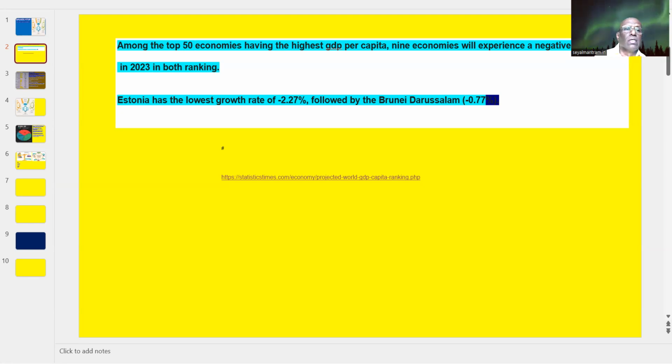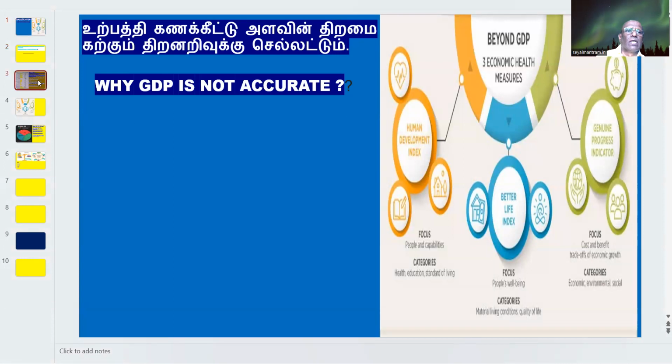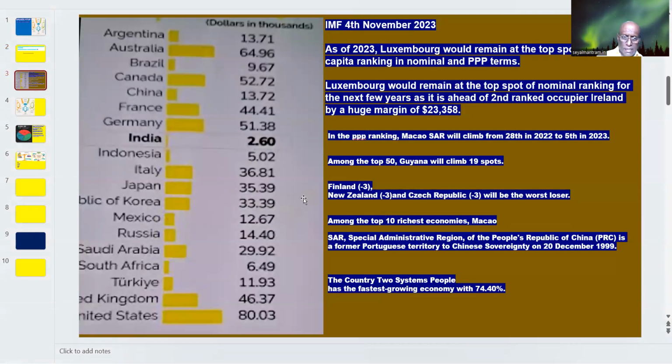So that's how they categorize this in various ways. But in reality, if we happen to see this, India is just at 2.60 in dollar thousands in GDP per capita, whereas Argentina, Australia, and all the other countries, even the United States, all stood at 80. So our per capita is very meager. Next to Japan, next to South Africa, China and all this, India is the lowest in GDP dollar sense.